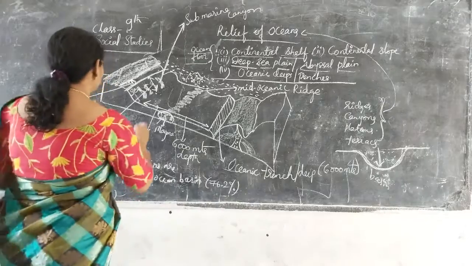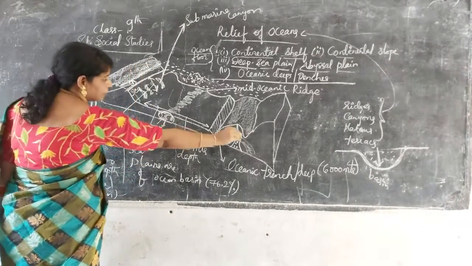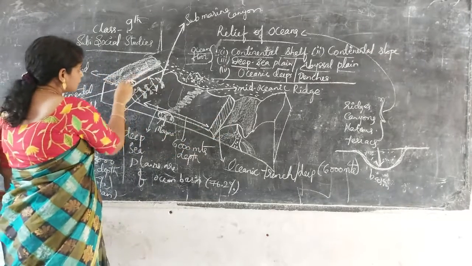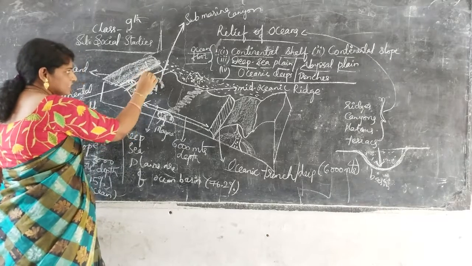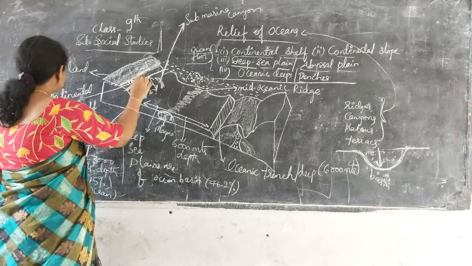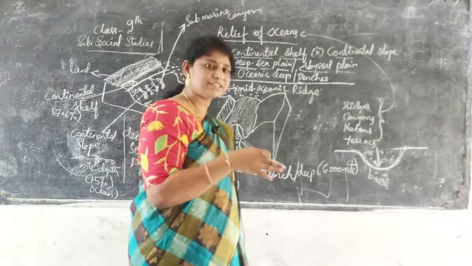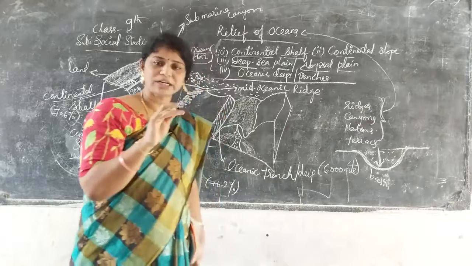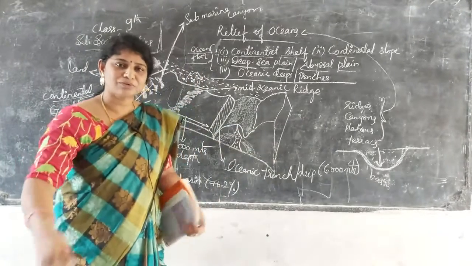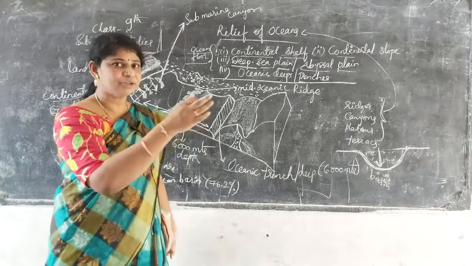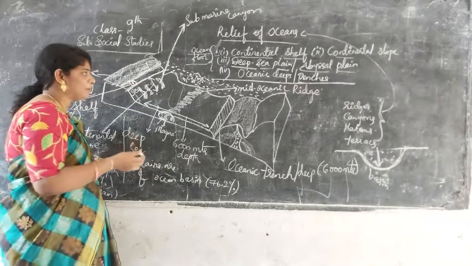See here, now if you go for this structure, from the outermost surface here we will start the diagram. This is the land. After the land, just like a seashore, there is a continental shelf. If we go near the seashore, a little bit of slope will be there, not a complete slope. Up to a certain extent, people can walk into the sea. You know very well, in the seashore so many people will be playing there.